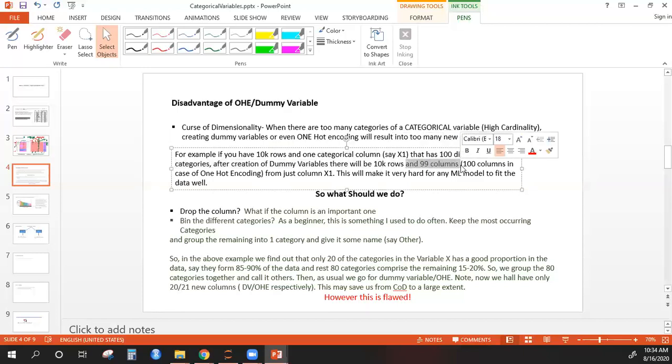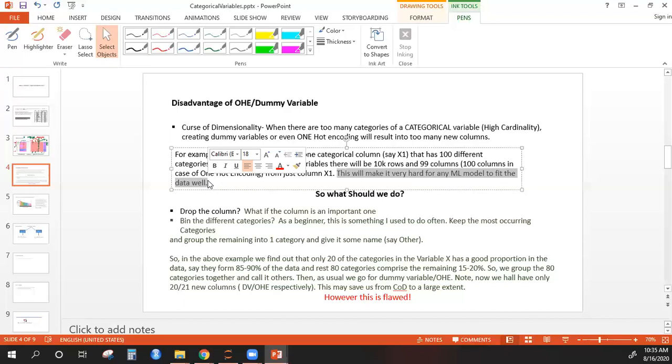If you are creating dummy variables, you are dropping one of the levels, so you will still have 99 columns, just from one column x1. So x1 will result in 99 new columns. This will make it very hard for any machine learning model to fit the data well. So this is the issue. This is curse of dimensionality.